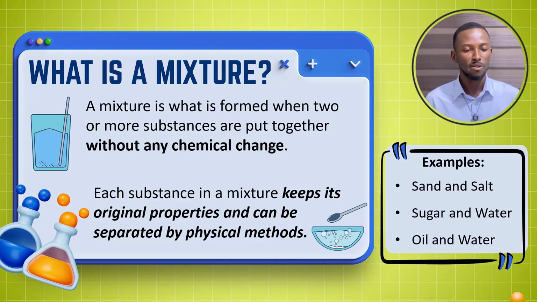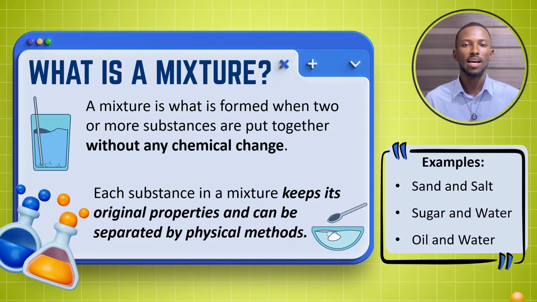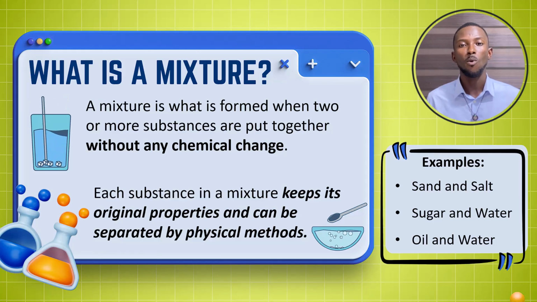Let's start from the very beginning. What is a mixture? What is a mixture? If you see the definition on the screen, we said a mixture is what is formed when two or more substances are put together without any chemical change. That is so important. So when you combine two substances physically without any chemical change, what is formed is a mixture. If a chemical change occurs, there is no more a mixture. It's now described as a compound.